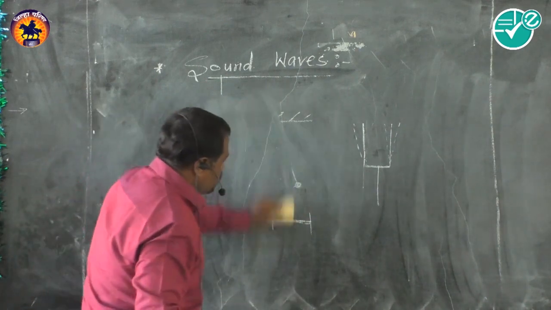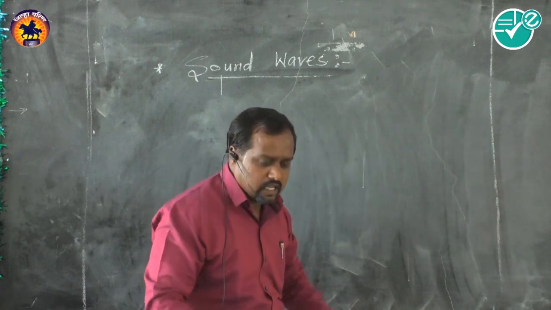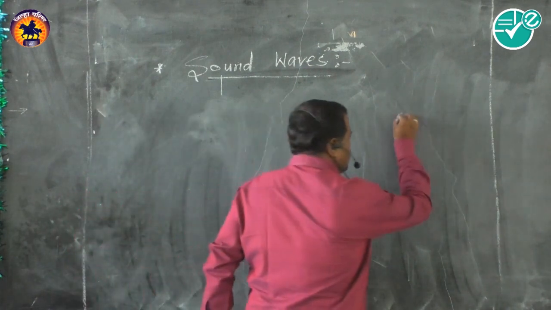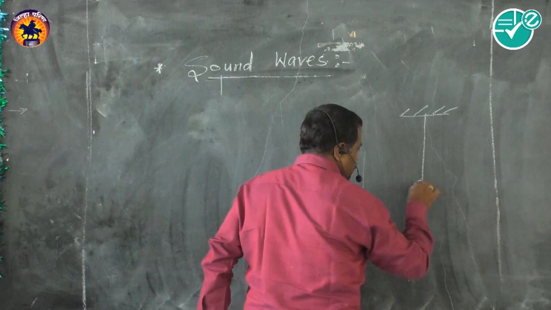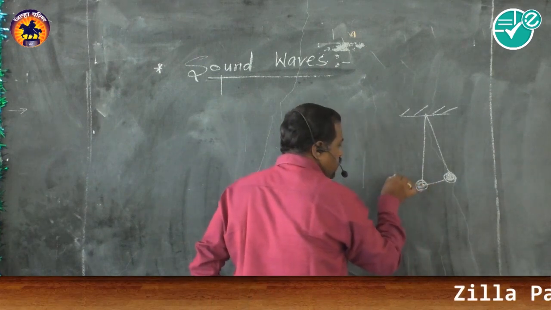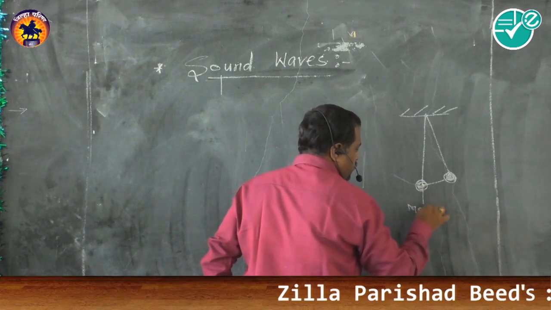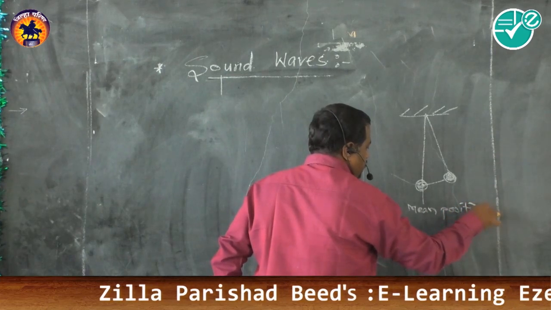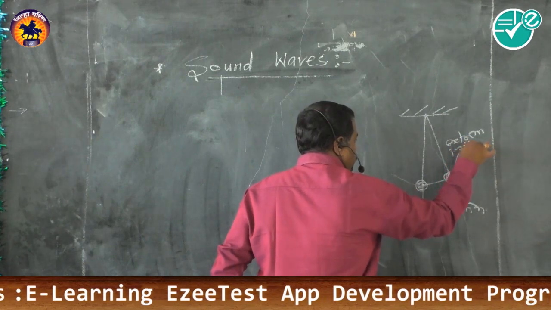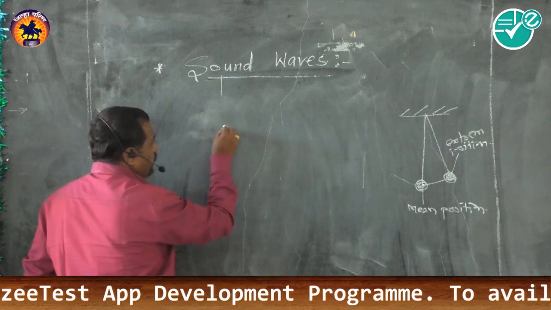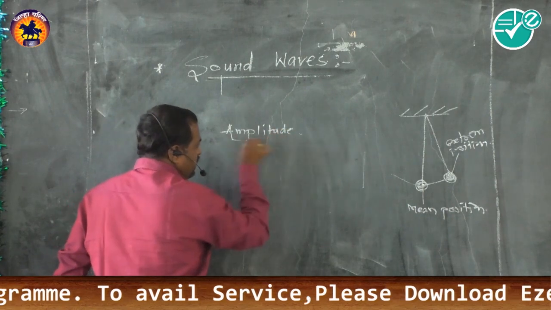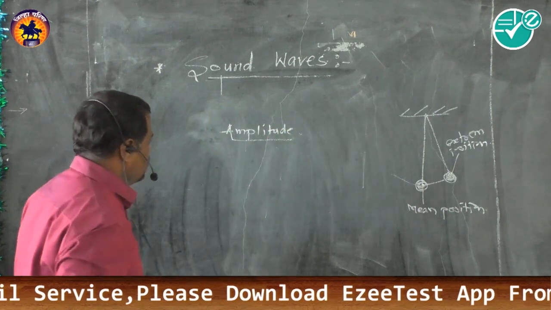Then the next basic terminology we need to study here is amplitude. What is amplitude? In the previous figure also, I will draw the same figure here. When the particle moves from its mean position, this is our mean position, and this we can call the extreme position. Now we study amplitude, the next term. We studied this terminology in the previous standard 9.